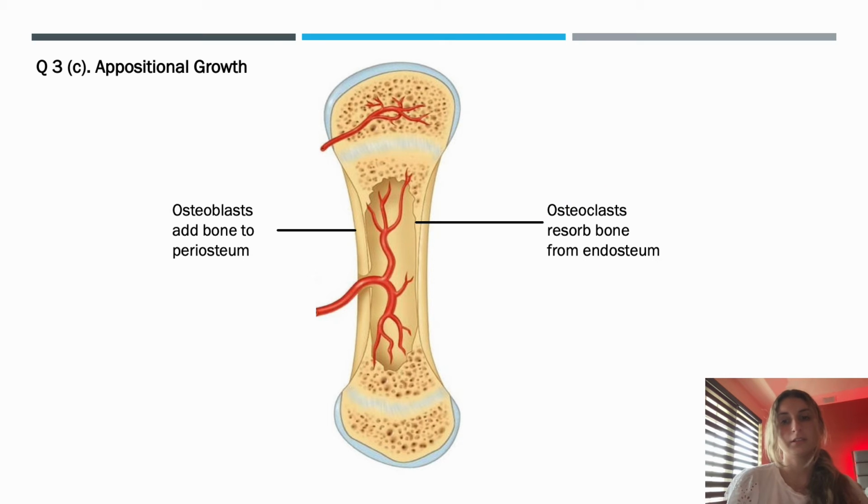Why would this be? Osteoblasts in the periosteum produce new bone tissue to the outside of the diaphysis, and osteoclasts in the endosteum reabsorb or remove bone from the inner surface of the diaphysis.